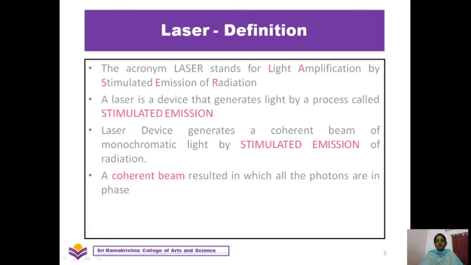Coherence is achieved by using an optical system, and monochromaticity is nothing but giving out one color of light, and a coherent beam results in which all the photons are in phase with each other.